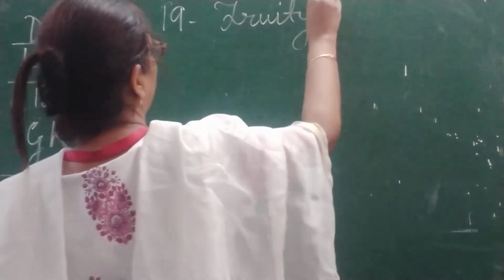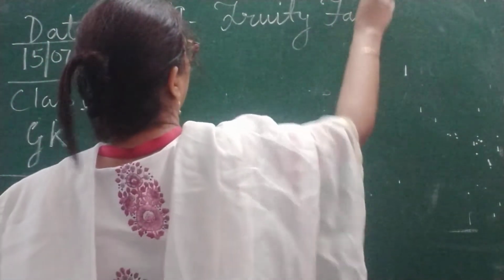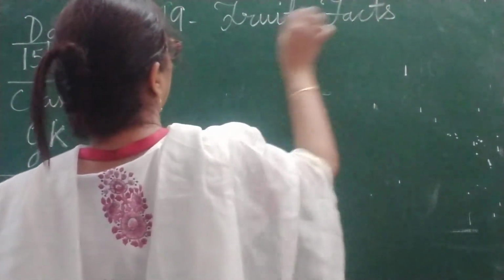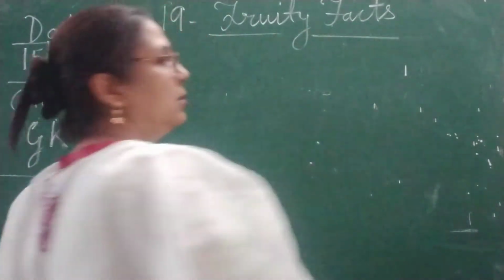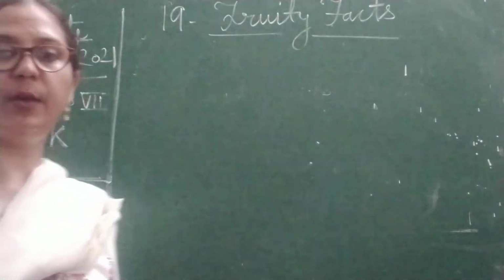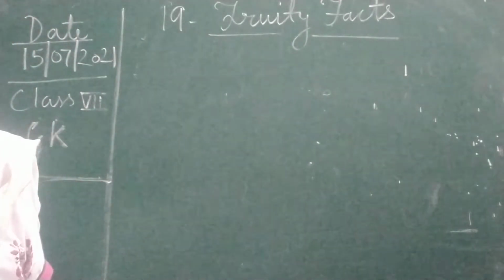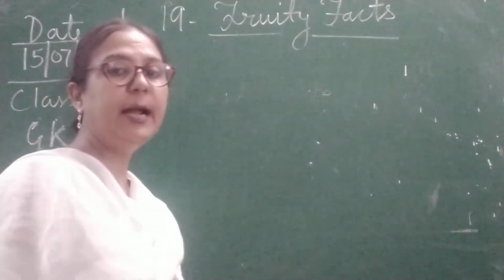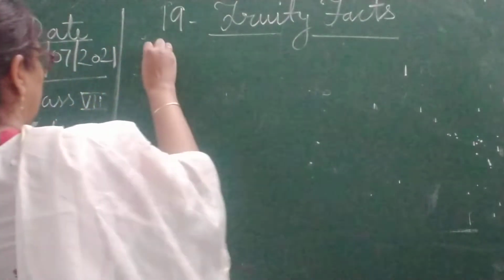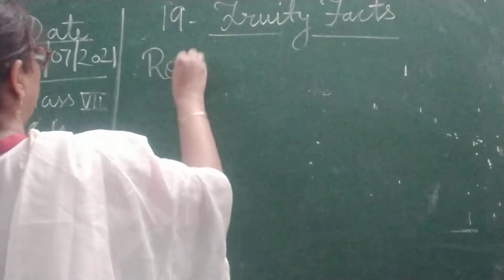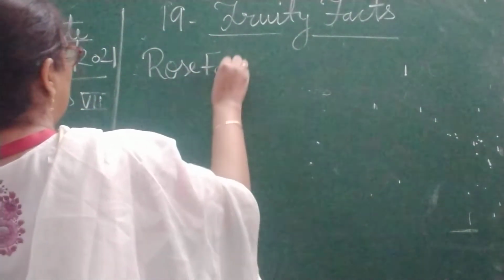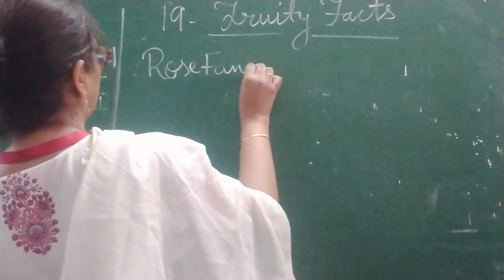Fruity facts, children. Okay, this is fruity facts. Now here what we will write, that is rose family. First we will see rose family. Why are we calling this rose family?